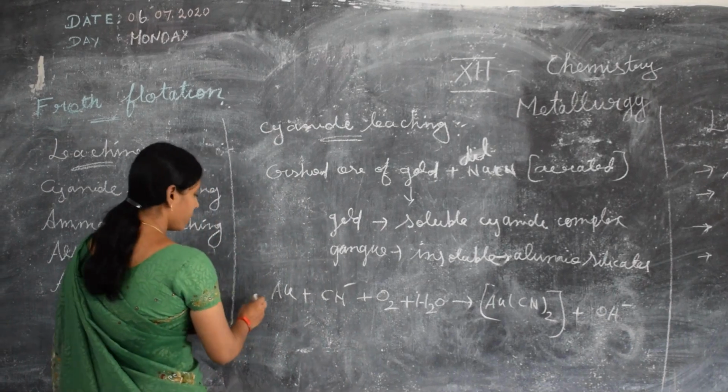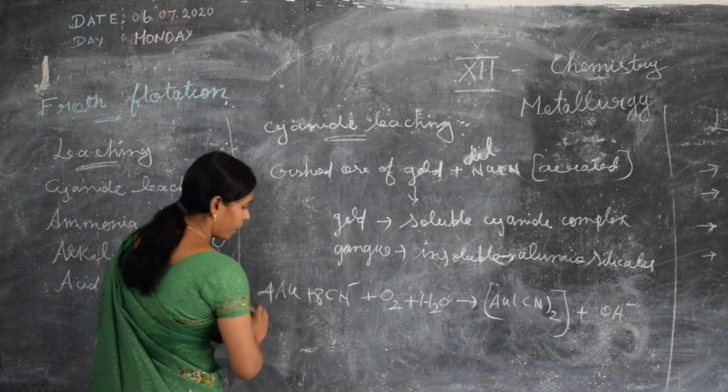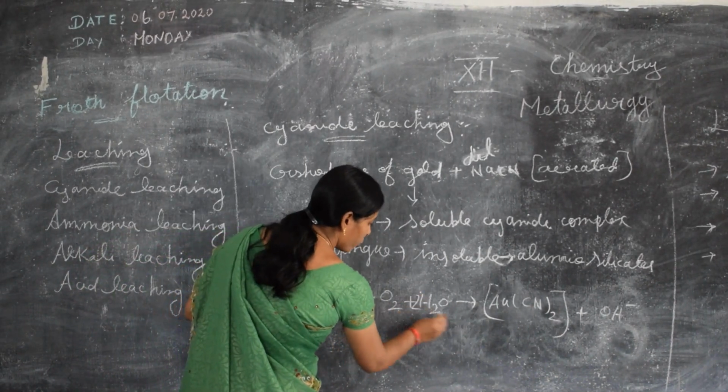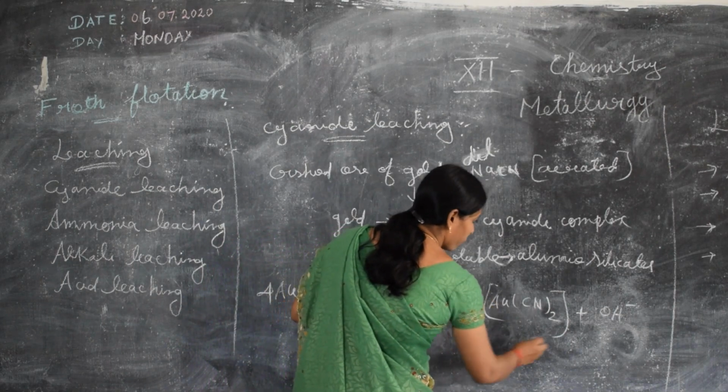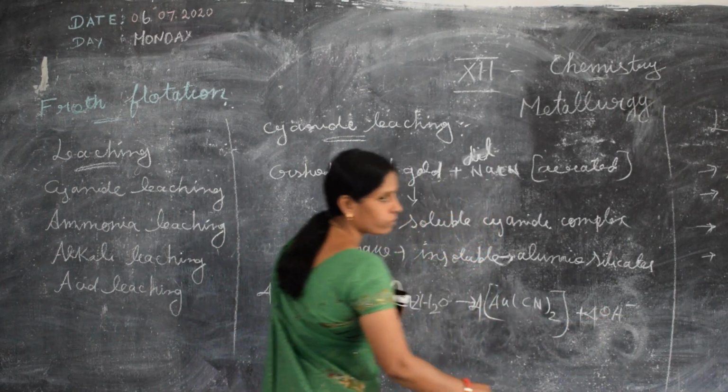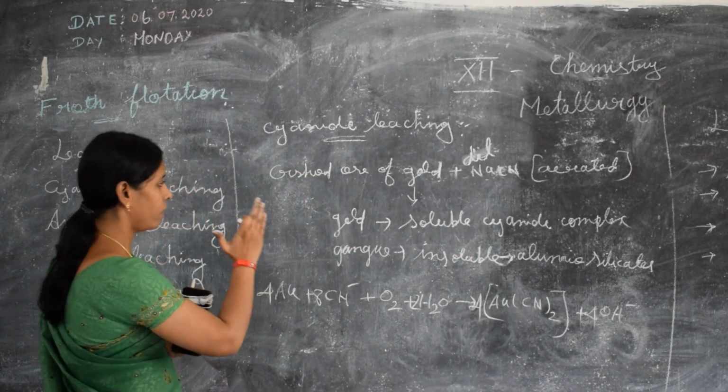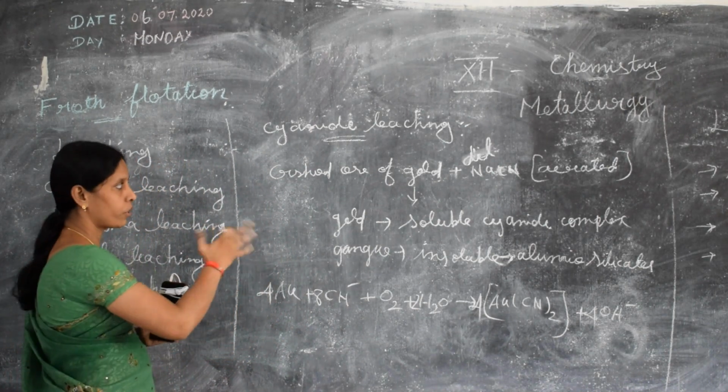Now balance the equation: 2 here, 4 here, 4 here also. This is the first step reaction.